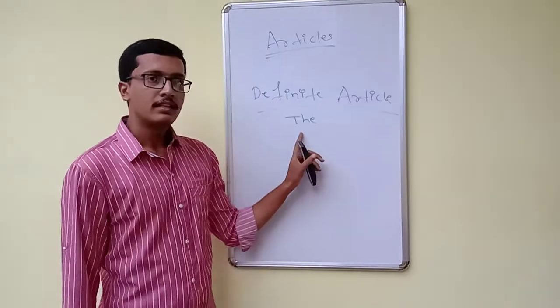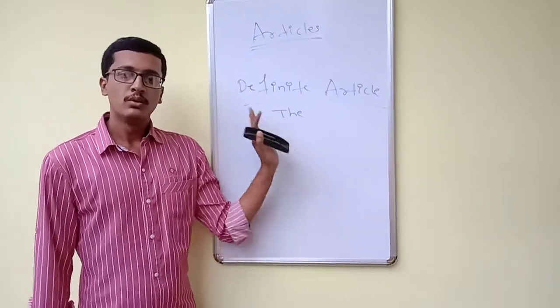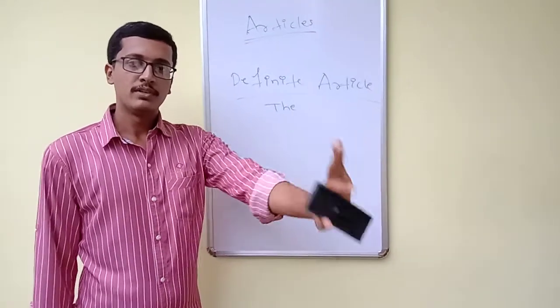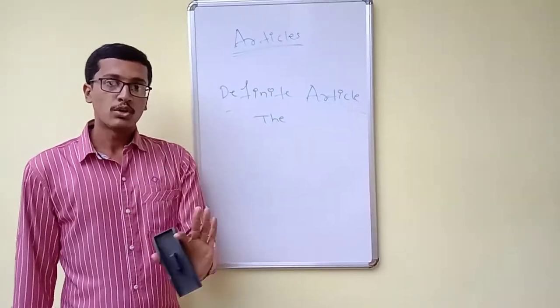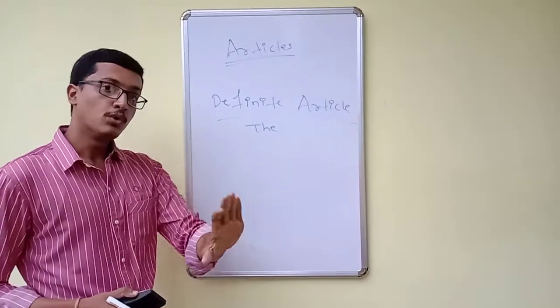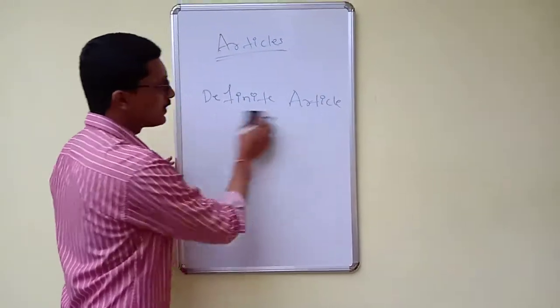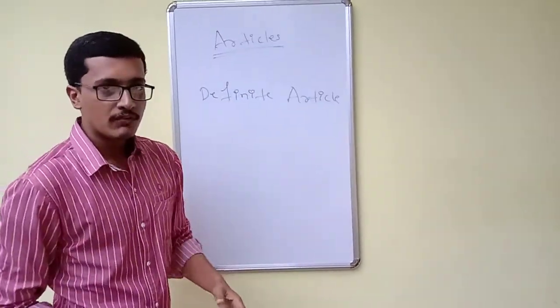We have seen so many people using the definite article "the" in front of a person's name. Using the definite article in front of a person's name is strictly wrong. There are certain rules for when we have to use it and when we have to omit it. So first we will go over when we have to use the definite article "the".